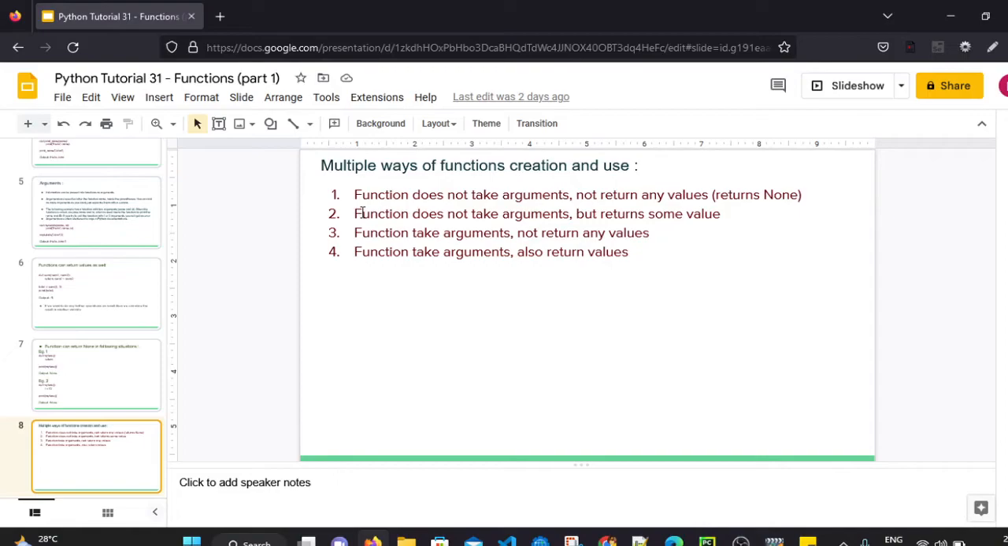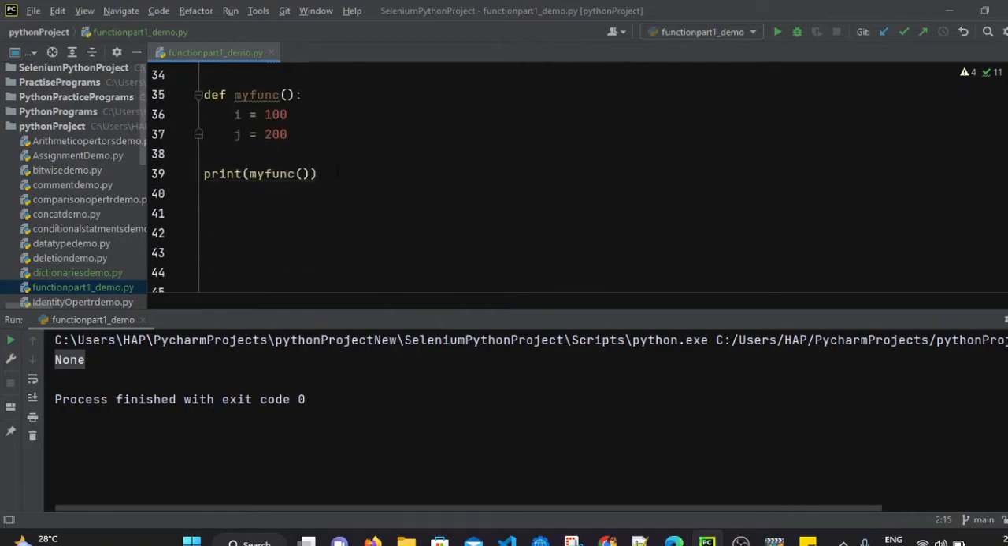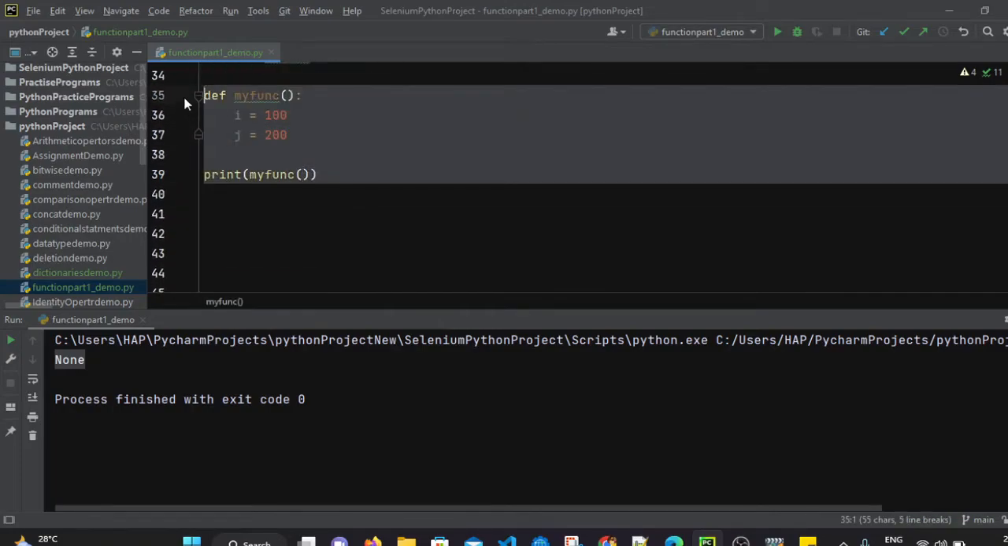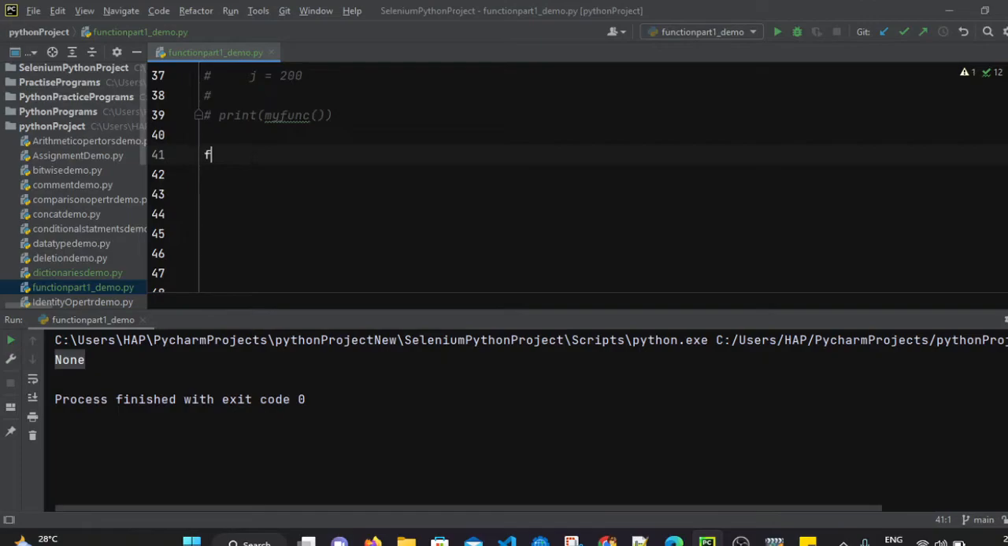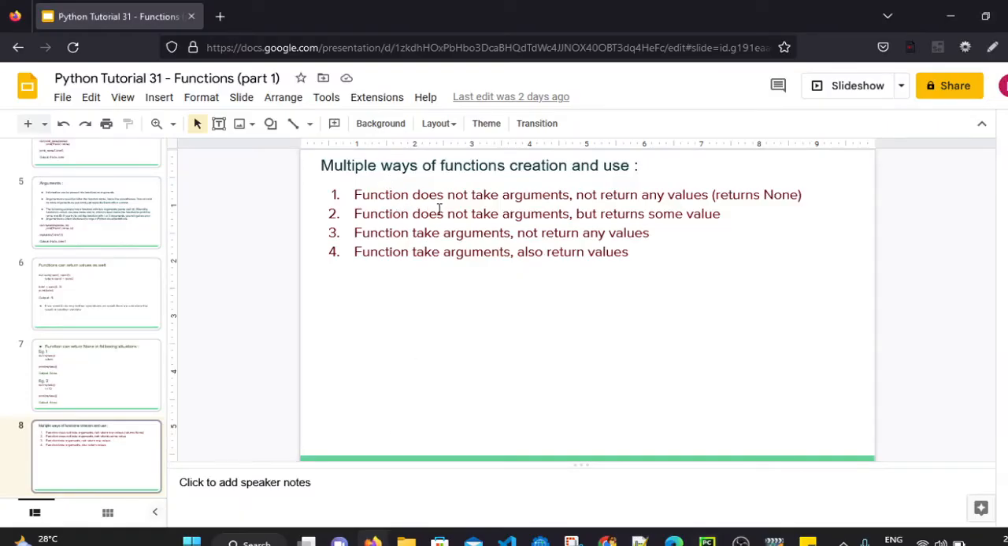The next example we have seen is that a function does not take arguments but returns some values. That is also possible. So how can we do that? I will just show you one more example. I am defining one function, def my function. Now this function is not taking any argument. We haven't defined any argument for this function. So what is the condition we are seeing? A function does not take any argument but returns some value, right?